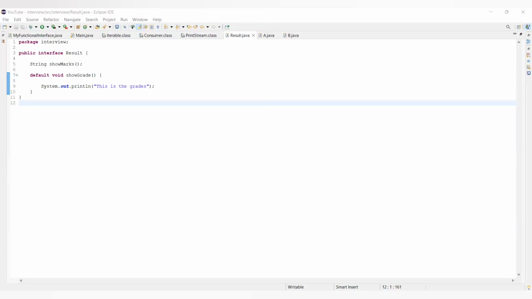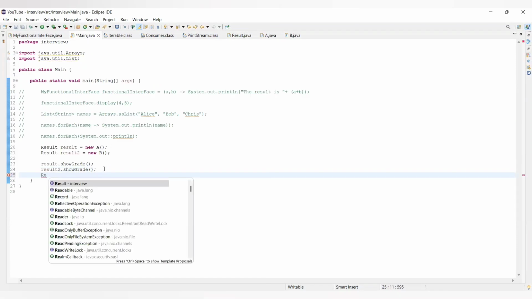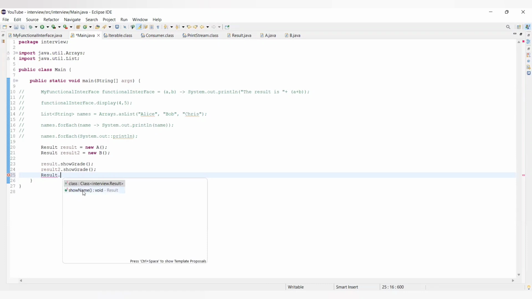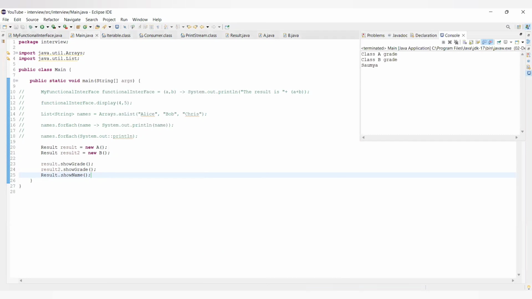Let's say here we are having the method static void show name. Okay, and here let's say Soumya. And get back to our main method, and here we are having result dot show name. So by the interface itself we are able to call that method, and you can see we are getting Soumya, right? So I think that's the simplified way to specify the static methods.